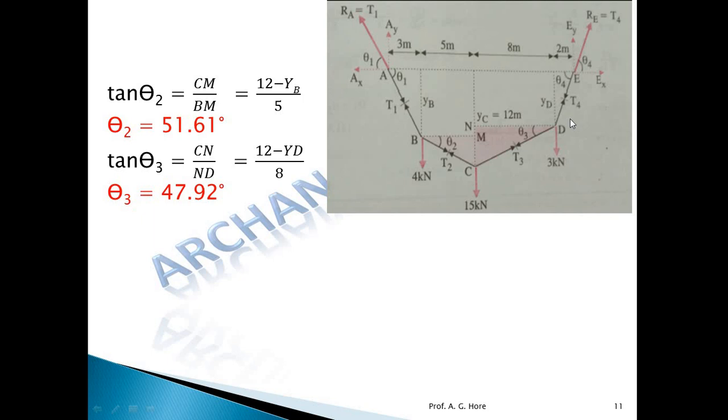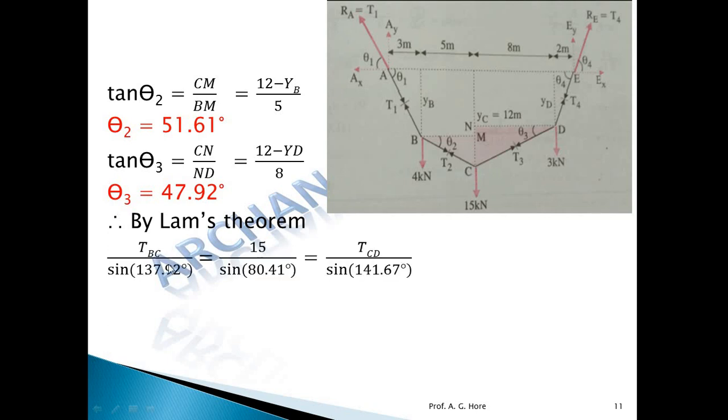Now apply Lami's theorem at point C. What is Lami's theorem? Tension in the part BC, this is the theta, plus 90 degree, so find out all the angles between the forces and apply Lami's theorem at point C. I am directly applying it and telling you; you can find out the angles. Then the tension at BC is this one and the tension at CD is this one.